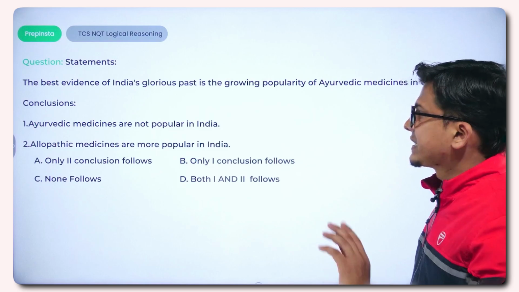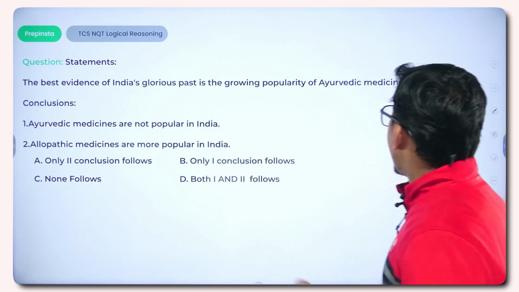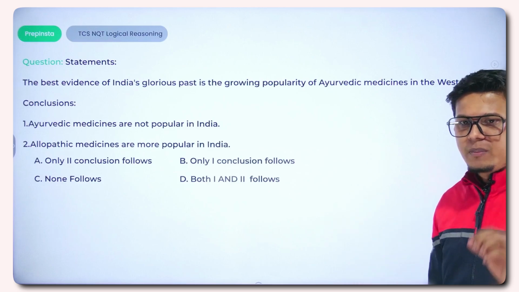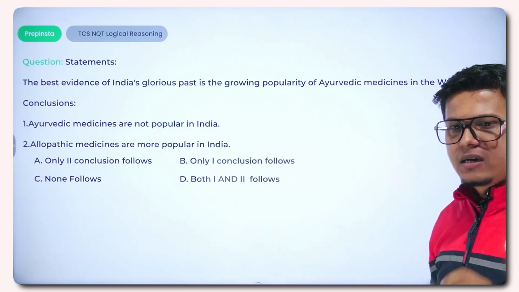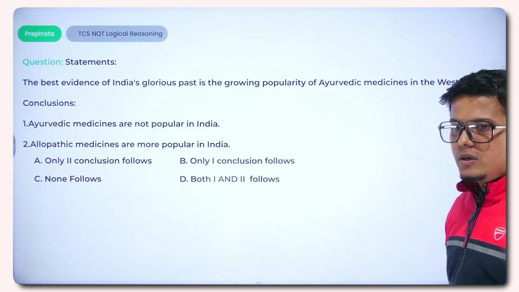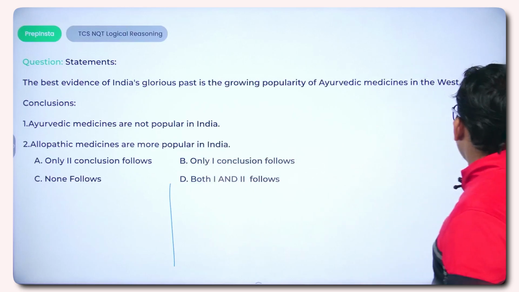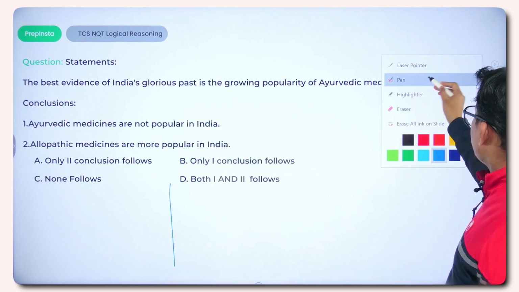So we are given a statement: the best evidence of India's glorious past is the growing popularity of Ayurvedic medicines in the West. On the basis of the given statement, we have to draw conclusions and approach the right answers. The thumb rule to approach this question is to see a few things in the observations.